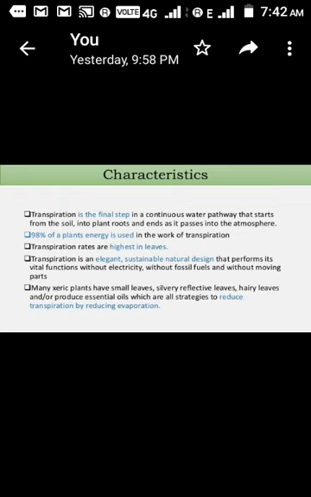So how have these plants adapted themselves to that water-deficient atmosphere, so that transpiration will be reduced? They have small leaves, silvery reflective leaves, hairy leaves, and produce essential oils, which are strategies to reduce transpiration by reducing evaporation. So these are the modes of reduction of transpiration, so that there is very little loss of water from the body.